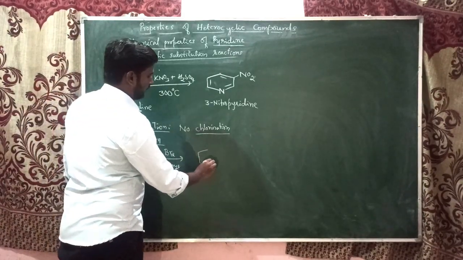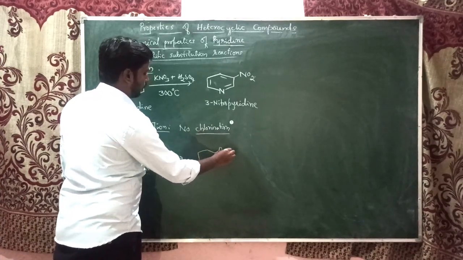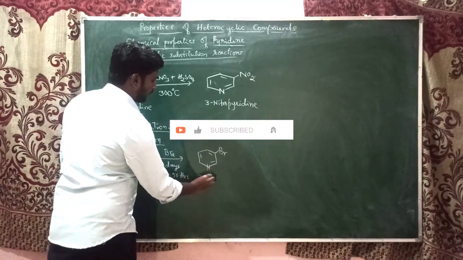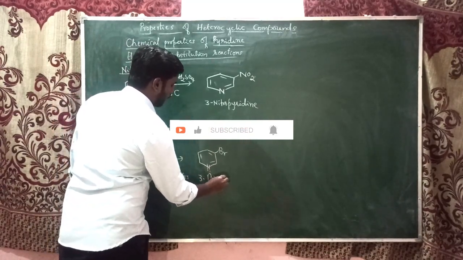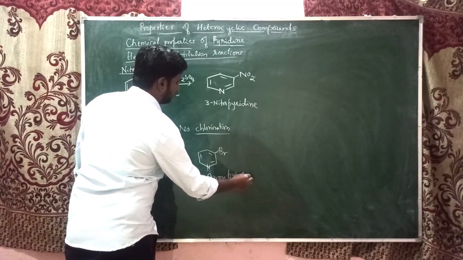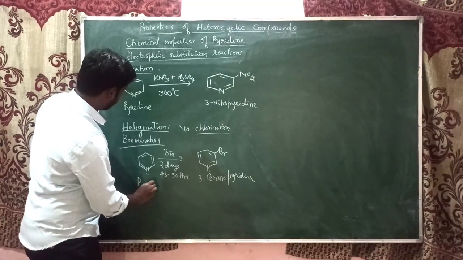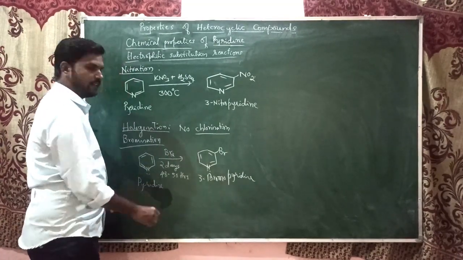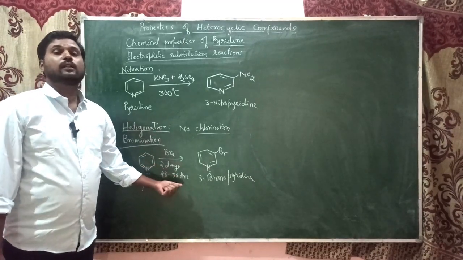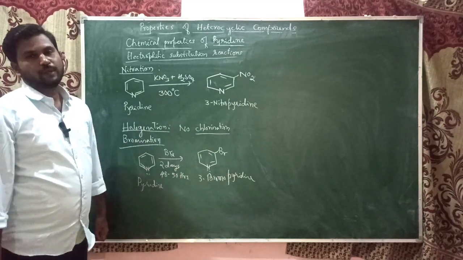But the reaction takes place and we get the 3-substituted bromine derivative of pyridine, that is 3-bromopyridine. So pyridine undergoes bromination with bromine, and that reaction takes about 48 to 50 hours. Then we'll get 3-bromopyridine.